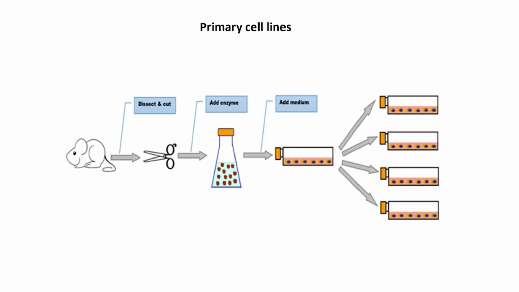They are also used in vaccine production, like live attenuated poliovirus vaccine strains, which are propagated in primary monkey kidney cells. Let us now move on and talk about the secondary cell lines.